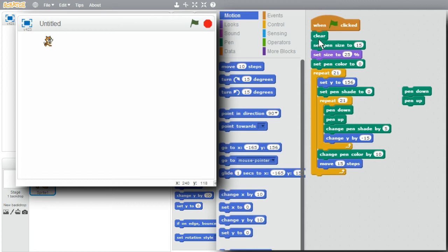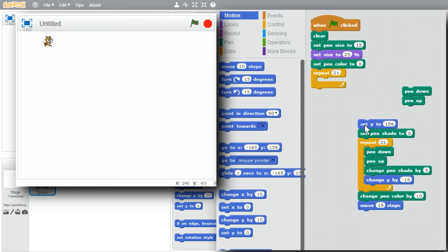When this program runs, it'll clear the screen, set the pen size to 15, set the size of the cat to 25%, start with a pen color of 0, and then for 21 times, it'll perform the commands inside. It'll start at the top, set the pen shade to 0, then for 21 times, it'll draw the dot, change the pen shade, and move down the stage a little bit.